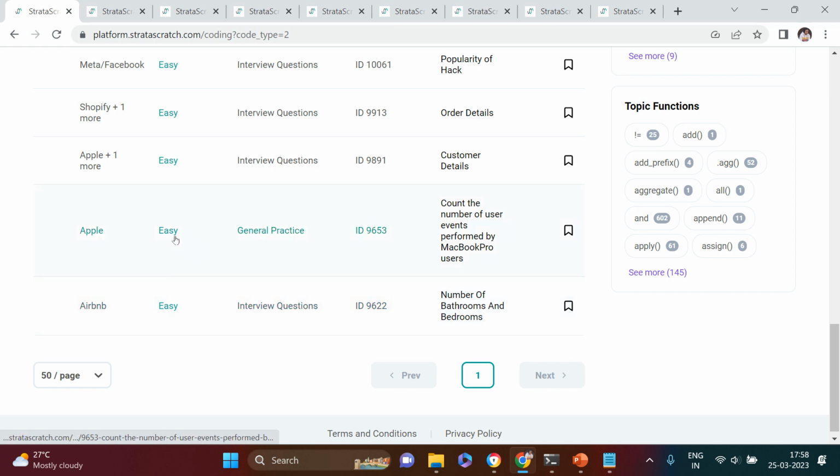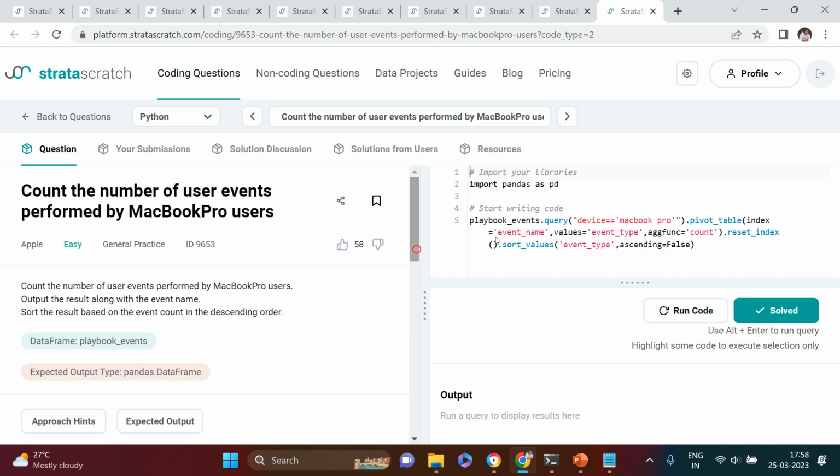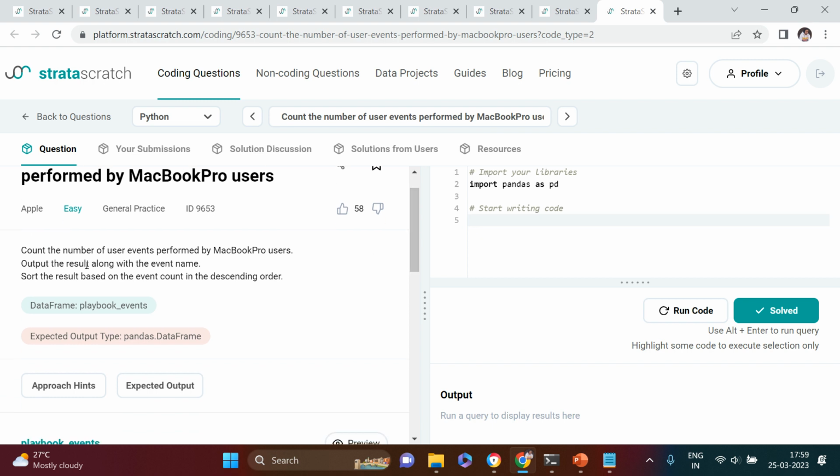Bravo. Let's see the next one. Count number of users events performed by MacBook Pro users. Oh, let's see. The premium customers, isn't it? Again, I will just remove this solution. This is not good. Okay, so over here, count number of users events performed by MacBook Pro users. Output the result along with the event name.